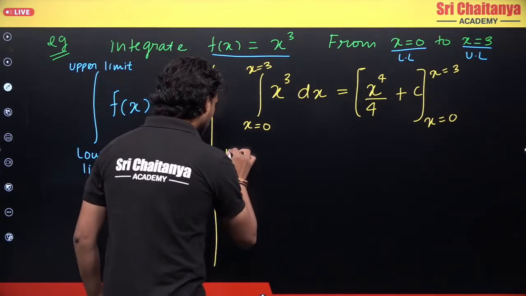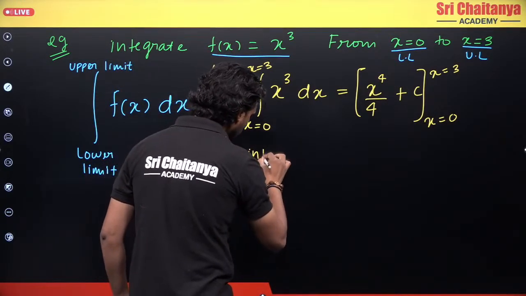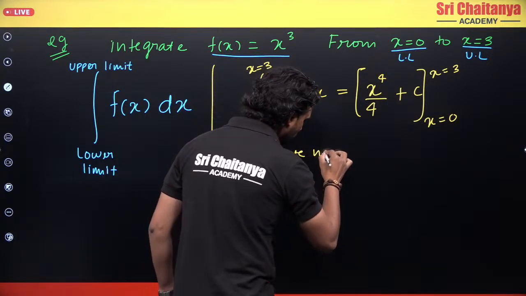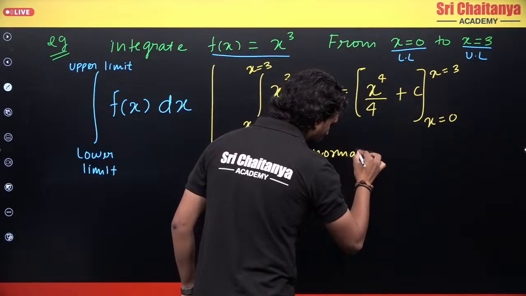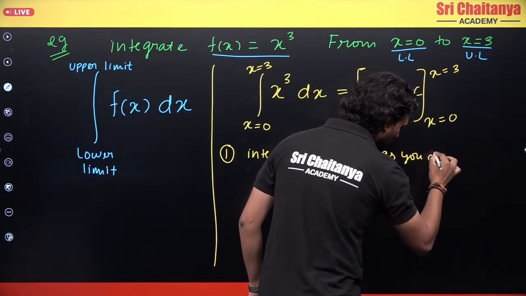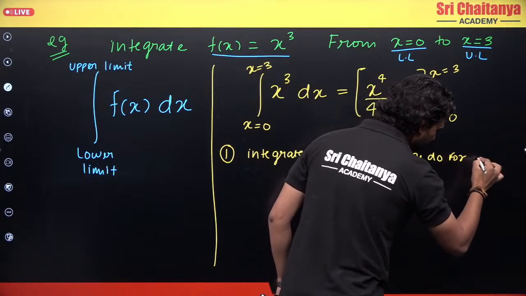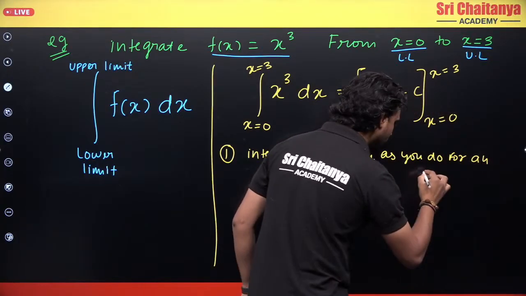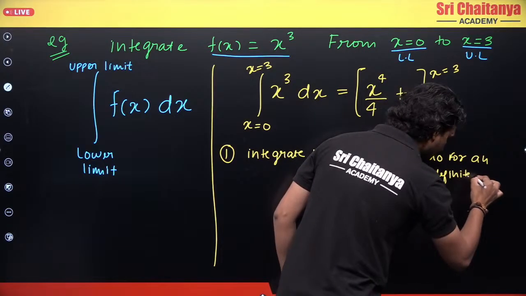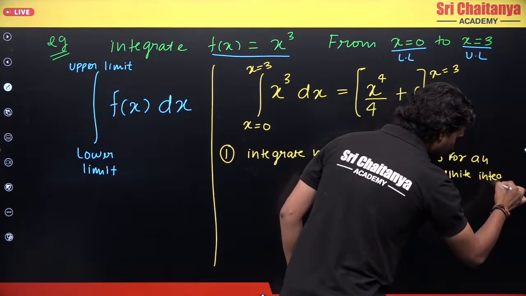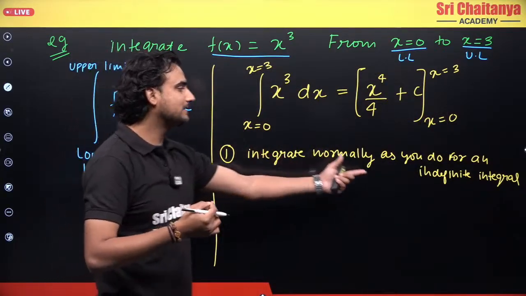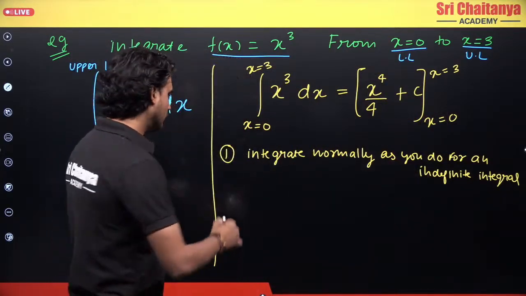Okay, so now what should I do? So first step, what is the first step? Integrate normally as you do for an indefinite integral. Okay, I will integrate normally as I integrate for an indefinite integral. What is the second step?